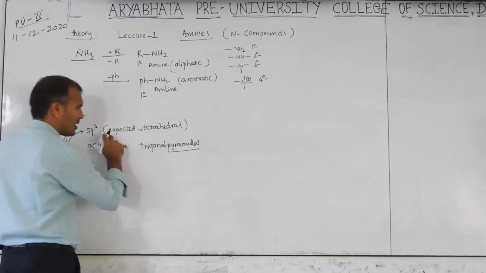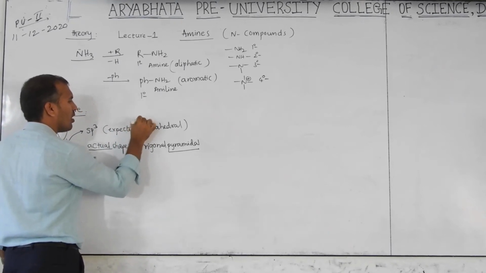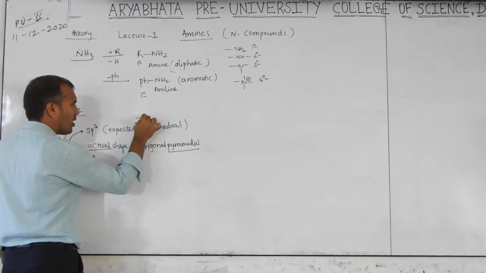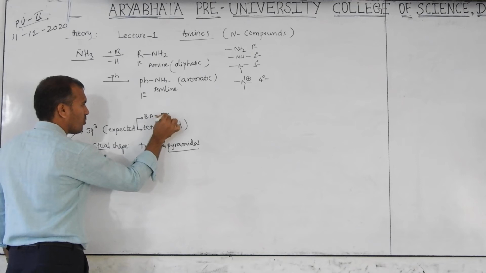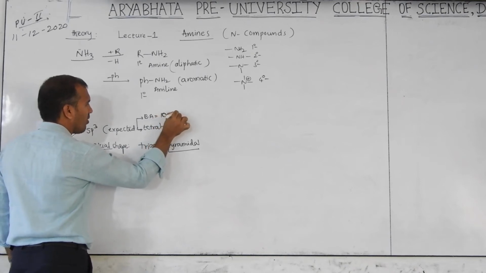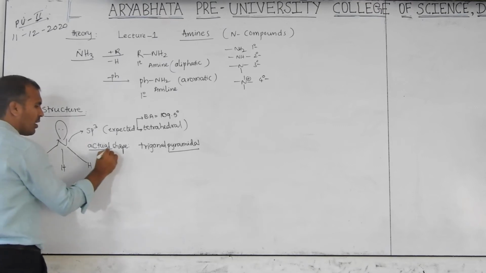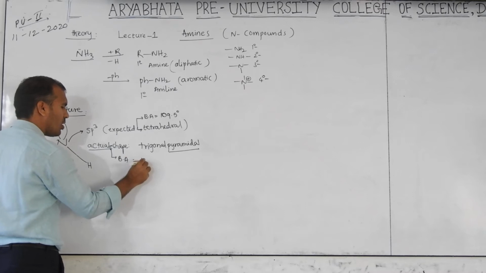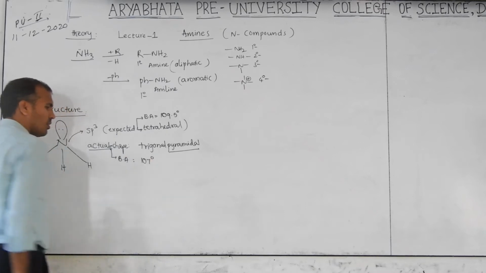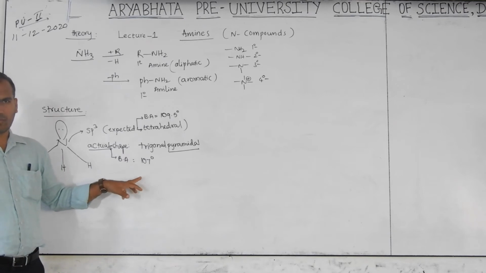When you are expecting tetrahedral, what is the expected bond angle? This is the shape. The expected bond angle is 109.5 degrees. But the actual bond angle is 107 degrees. This you have to remember. There is no other way. You have to remember this value.